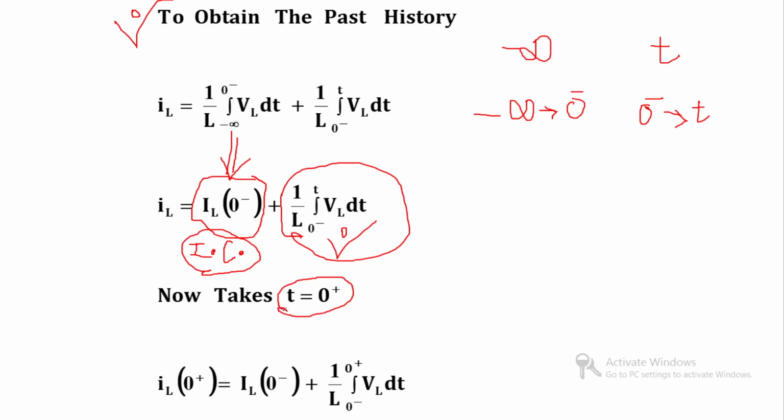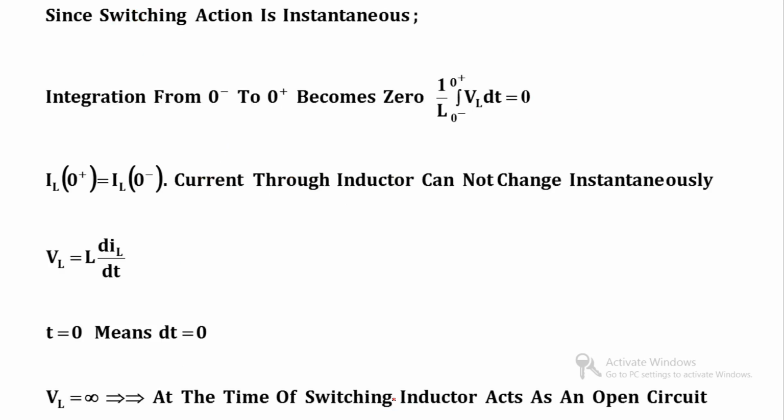So I can write iL(0 plus) is equal to iL(0 minus), and in the limit I put t is equal to 0 plus, so plus 1 by L integral from 0 minus to 0 plus of vL dt. Since we have already said that the switching instant is instantaneous, the integration from 0 minus to 0 plus becomes 0.